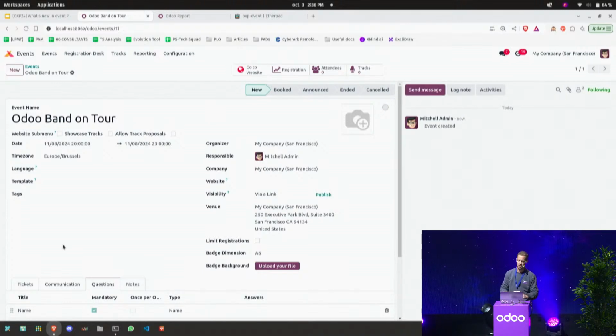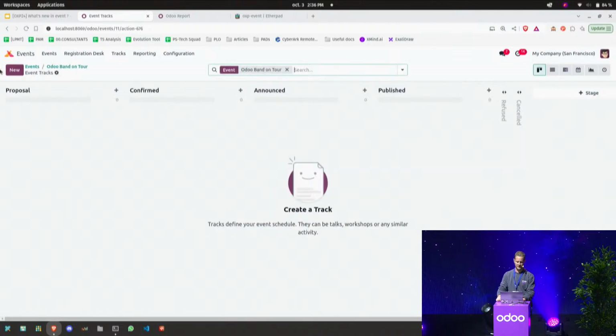Now I will have to define the different tracks and define if I want a full website, if I need to create some additional tracks, and if I want to allow people to submit some track proposal. If they want to offer like a side concert, or something extra, like a presentation about their company, or something like this. So let's organize the tracks.